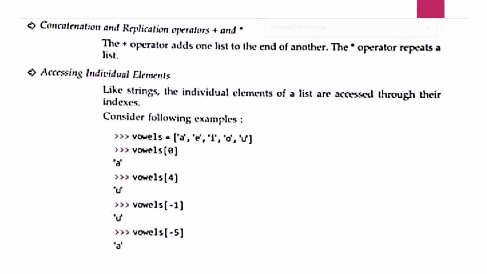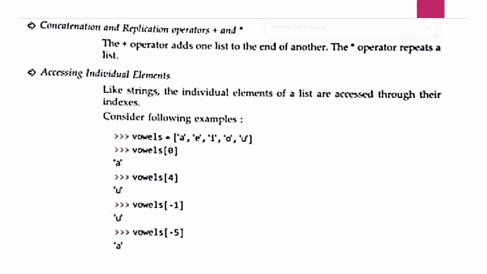Next are concatenation and replication operators, plus and star. This is the same thing as we have seen in strings. We can concatenate, meaning joining two lists, as we joined two strings earlier. Using the plus operator adds one list to the end of another. The multiplication operator repeats a list. So this sign will multiply the list. I hope this is clear.